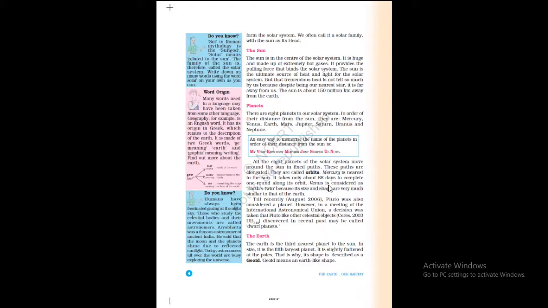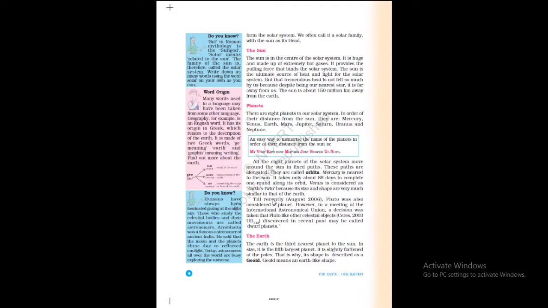Venus is considered Earth's twin because its size and shape are very much similar to that of the Earth. Here also a question can be met. Why is Venus called Earth's twin? It is because of its size and shape. These are very much the same as those of the Earth.